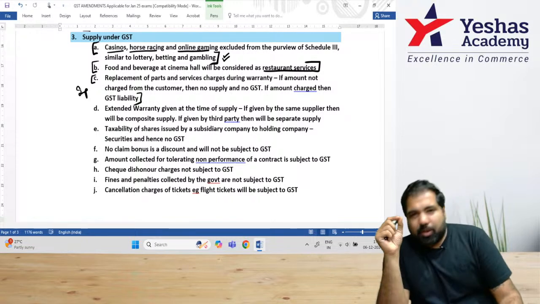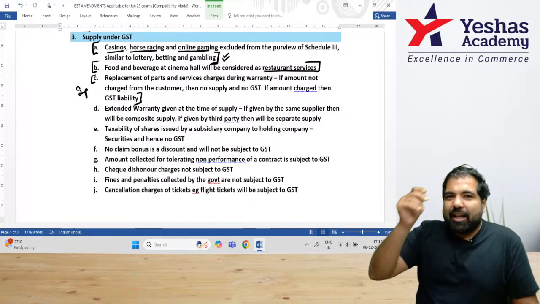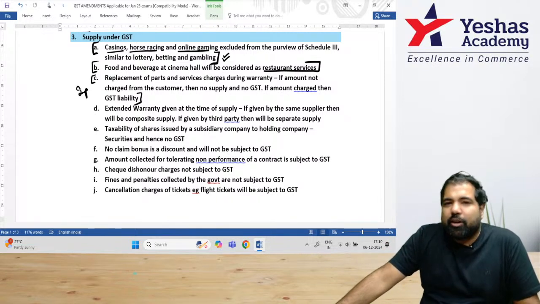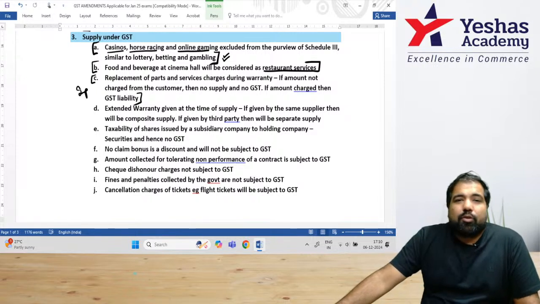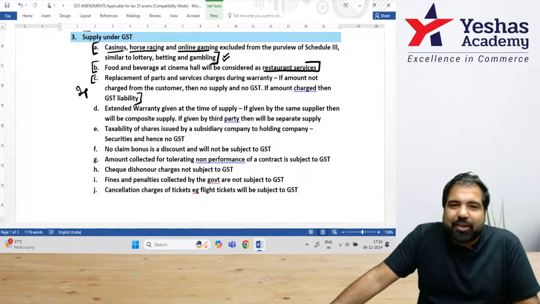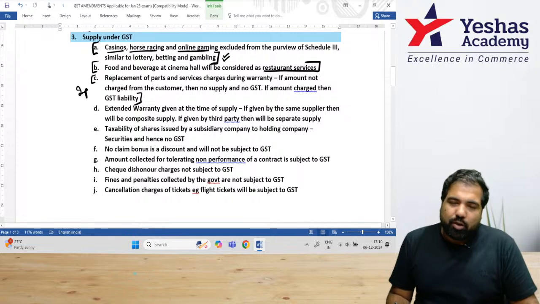So in 1 year, some green line came on your phone because obviously your phone is OnePlus, and in that one green line, you went to the showroom and they said, "Don't worry, it's under warranty. We'll replace it," and they'll replace it for free. Hear me out, and it's very easy actually. If they replace it for free, have they earned any money? Absolutely not. So there will be no GST on that if the replacement is done free of cost.